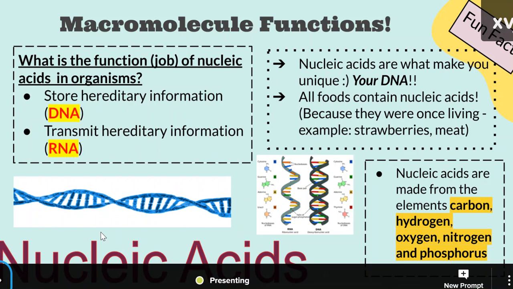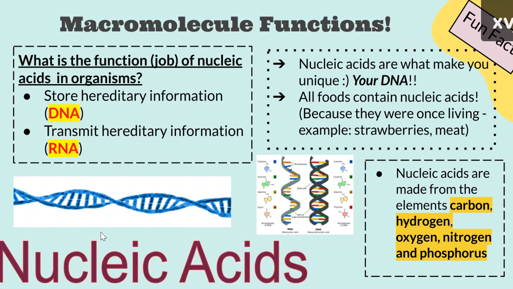Nucleic acids. These don't really do anything fun for you if you ingest them. However, they're a really big part of an organism because nucleic acid is your hereditary information. It's your DNA. Or for other organisms, it's your RNA. These are responsible for storing important information about you. Nucleic acids are made of carbon, hydrogen, oxygen, nitrogen, and phosphorus. Because they're so important, they're made of a lot more elements. CHONP, chomp. Nucleic acids are found in all foods. Chomp, chomp.